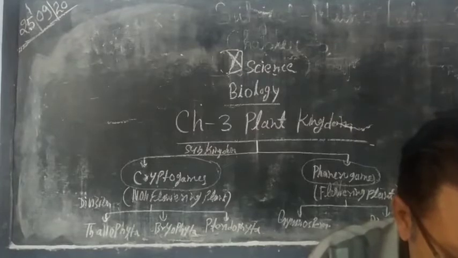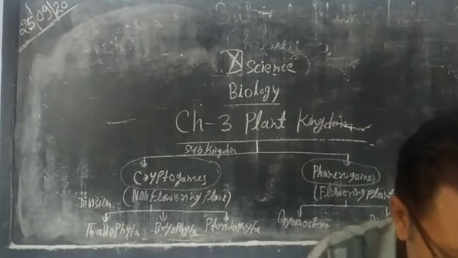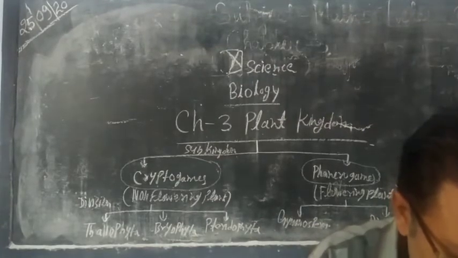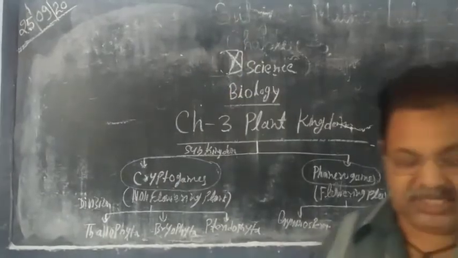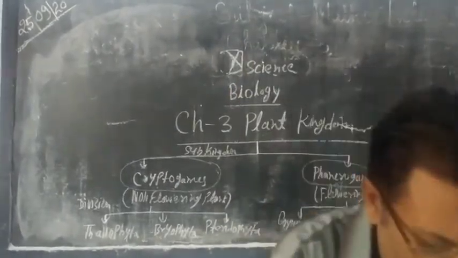Spinaceous algae. These algae grow vertically upward. Example Vaucheria. And advanced thallus. Example Fucus.